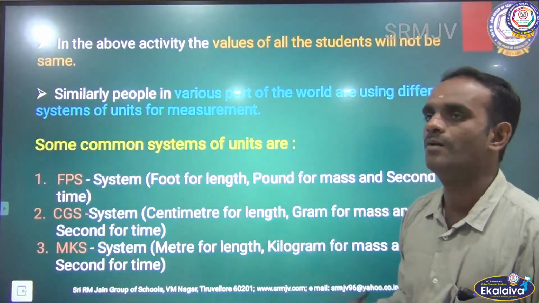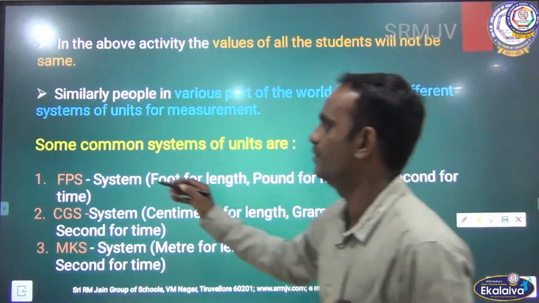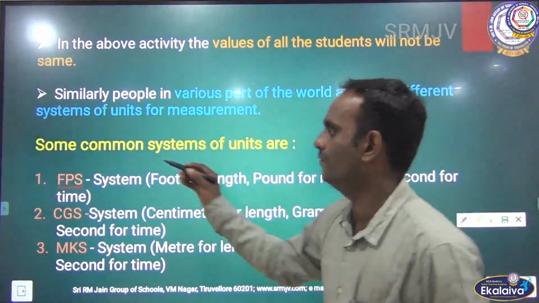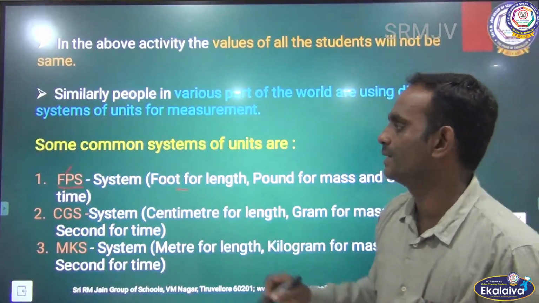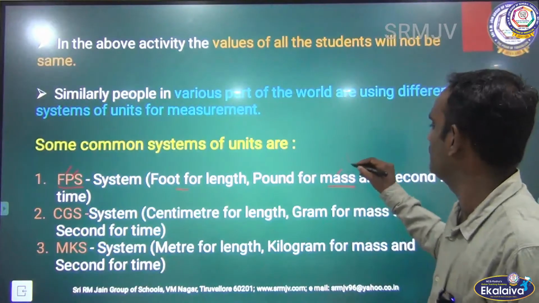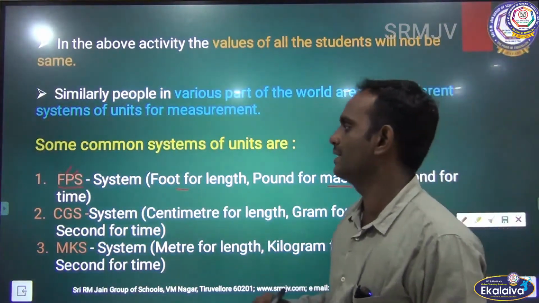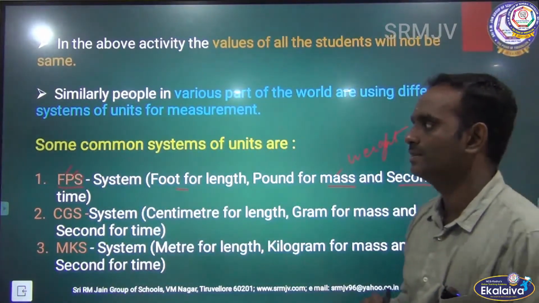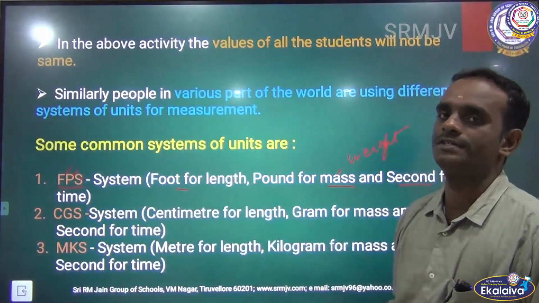Some common systems of units are: FPS system. F stands for foot for length, P for pound for mass, and S for second for time. These are common systems of units.